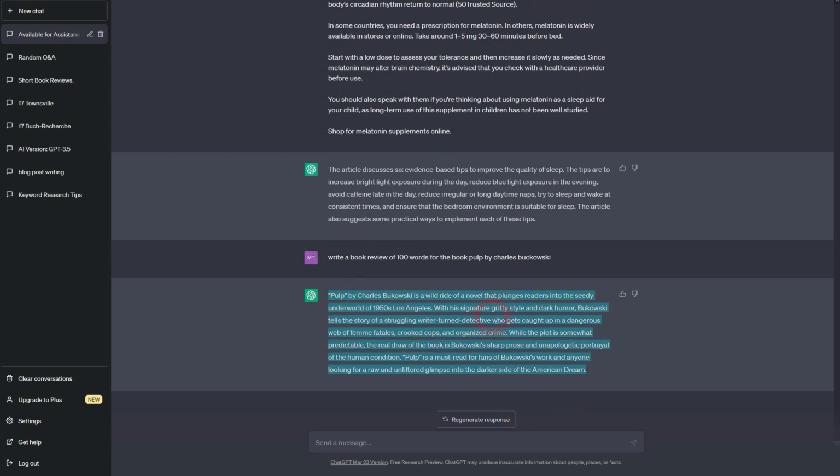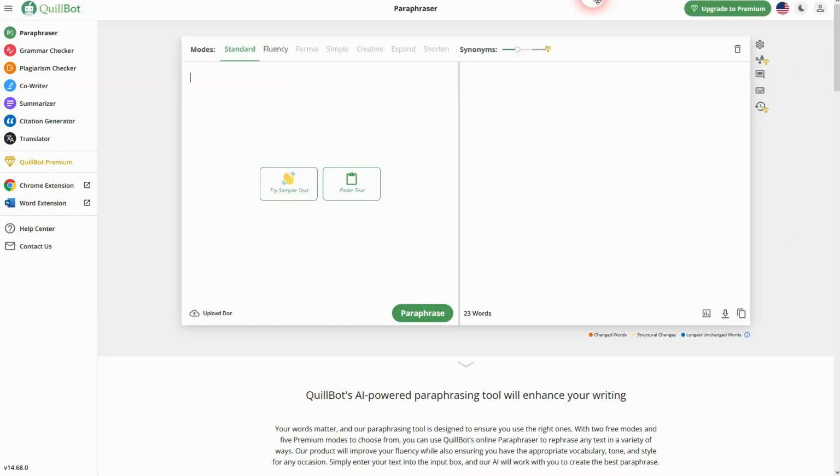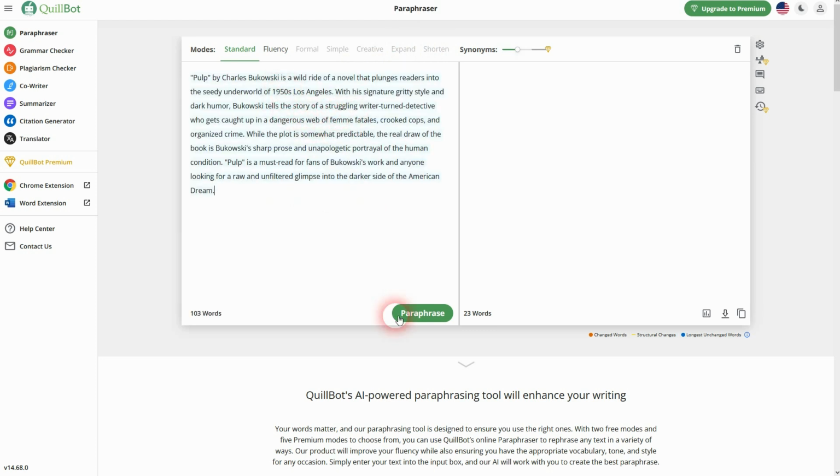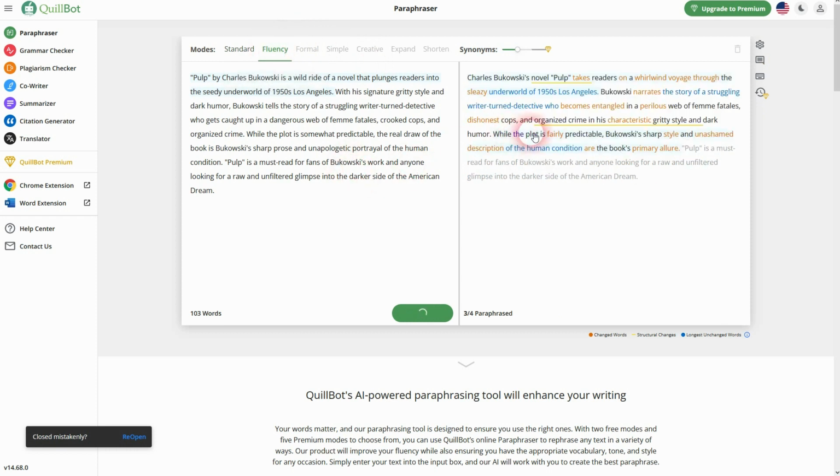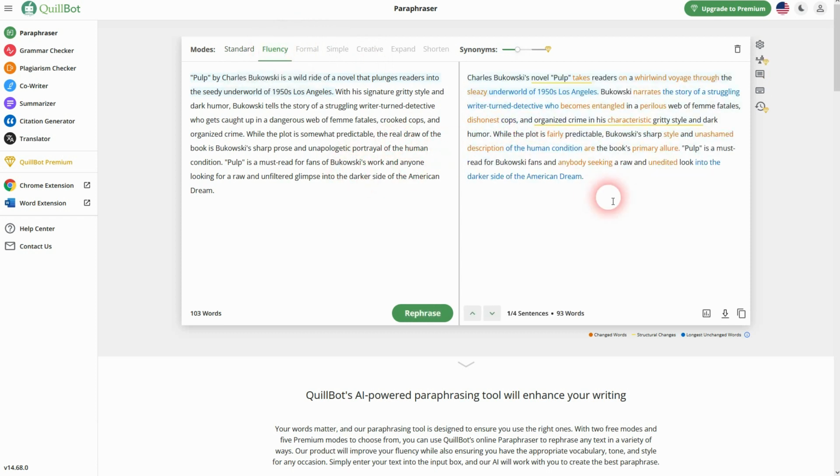Let me just use this text as an example. And Quillbot is a free tool, at least in its basic form, so you can try that out for free. For example, I switched to fluency, and it now changes things up a little bit. And this helps you to not get flagged for duplicate content.